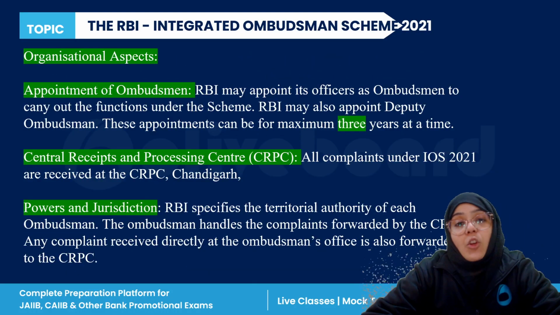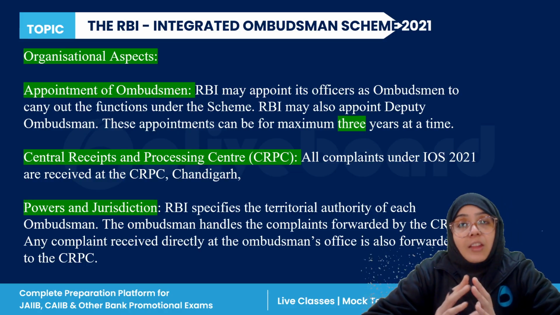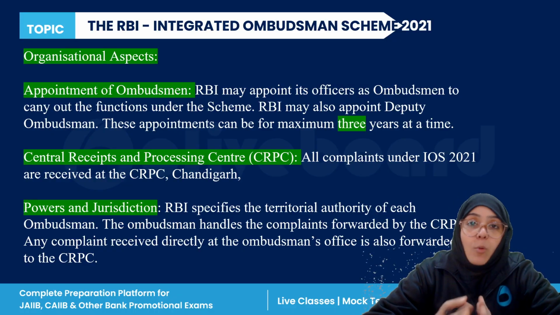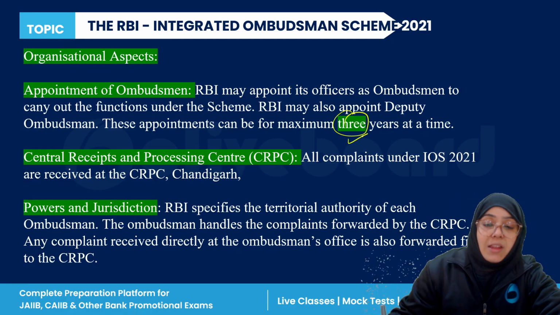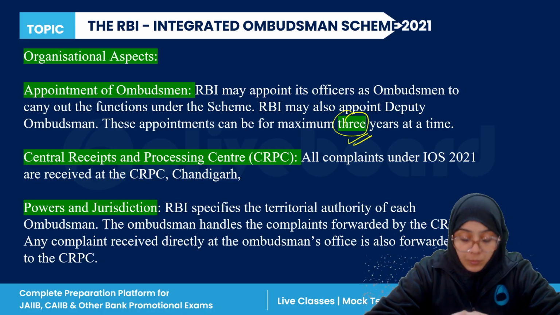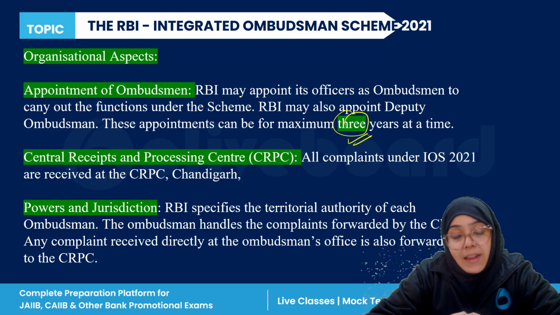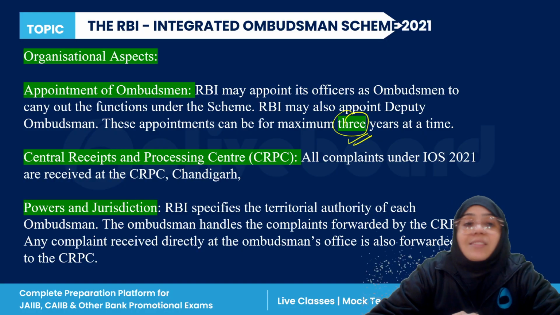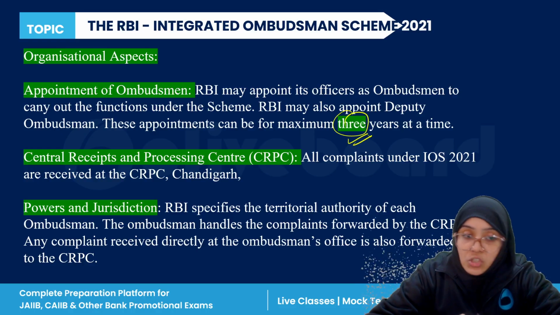Now, when we are talking about the organizational aspects of this particular scheme, there is an ombudsman. RBI appoints maybe its own officer as an ombudsman to carry out the functions under this scheme. The appointment of an ombudsman can be a maximum of 3 years at a time, right? Now, under this we have the CRPC, Central Receipt and Processing Center, which is in Chandigarh. All the complaints made by any customer are first received under this CRPC.